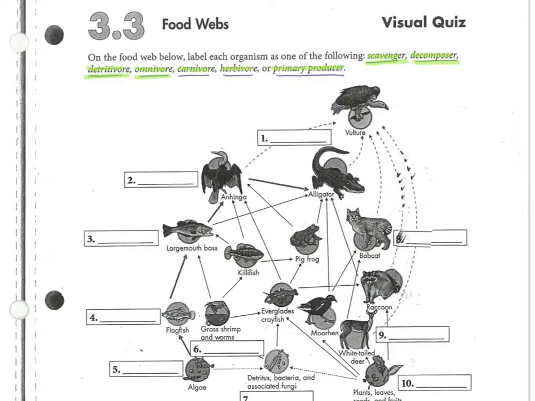An omnivore is going to eat both plants and animals. A carnivore is only going to eat other consumers. A herbivore only eats producers. And a primary producer, those are always going to be the autotrophs that make their own food through the process of photosynthesis or cellular respiration. Take a minute, pause the video here, and see if you can fill in each of the boxes on the page. When you're ready, unpause the video to check your answers.